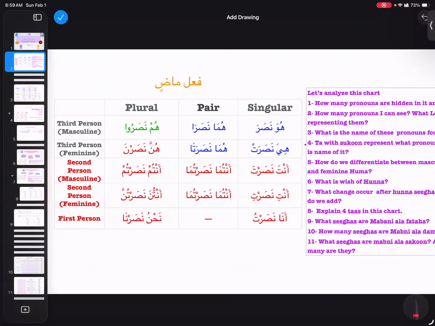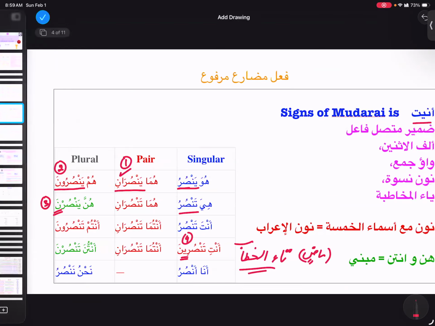Ta' al-khitab after hunna we are going to see, right? So this ta, this ta, this ti, this tu, all these ta are ta' al-khitab, but that is part of fi'l madi. In fi'l mudari'a we do not have ta' al-khitab.